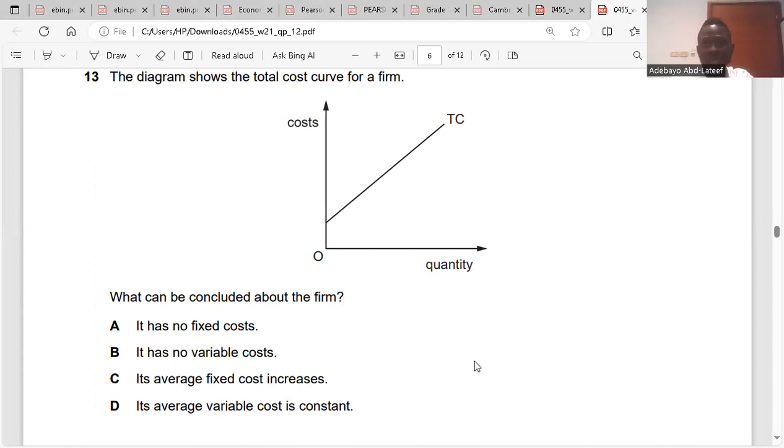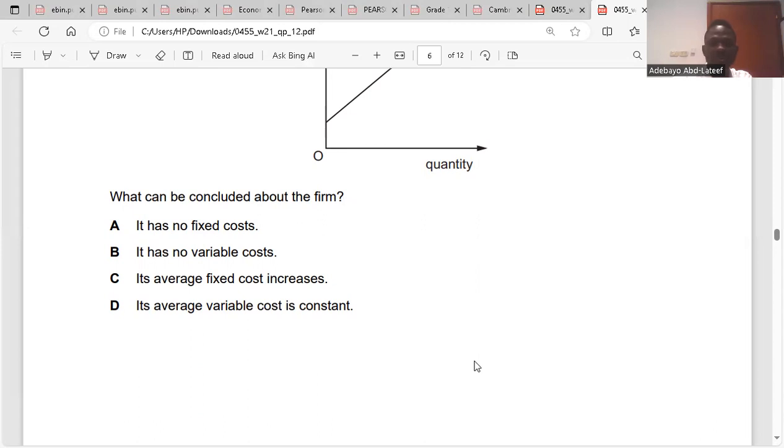Do you get what I'm saying? Normally, we're supposed to have our VC separated from TC, so it's supposed to be FC, VC, TC. But because we are not having a curve representing VC, it means our AVC is constant while our AFC is reducing.